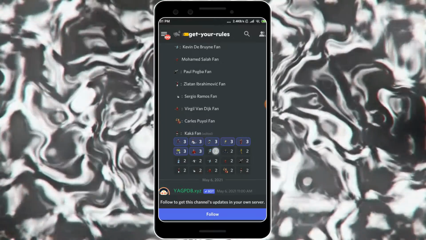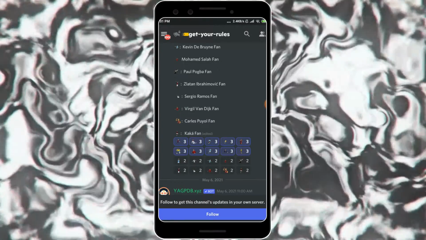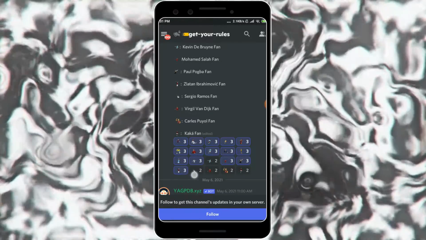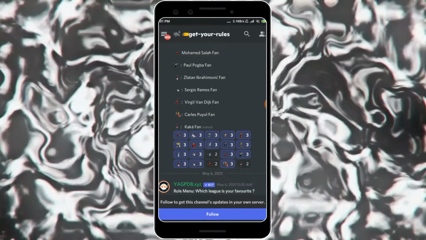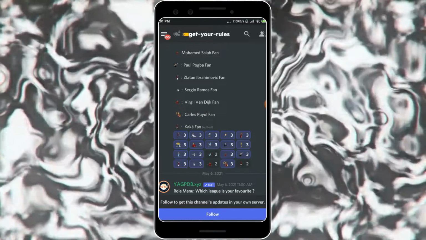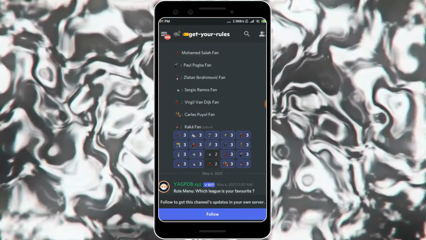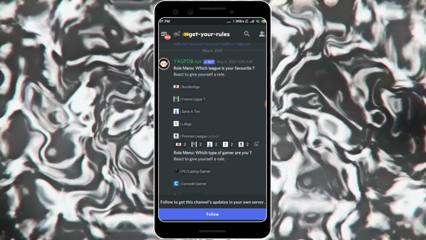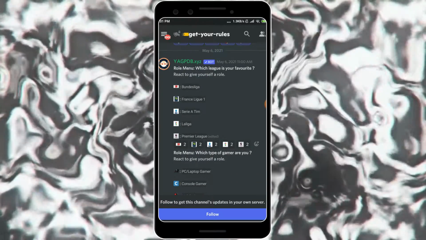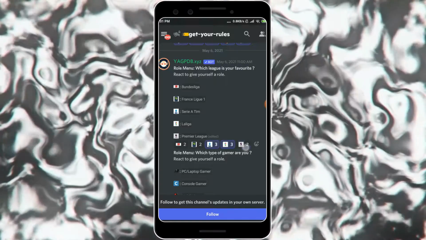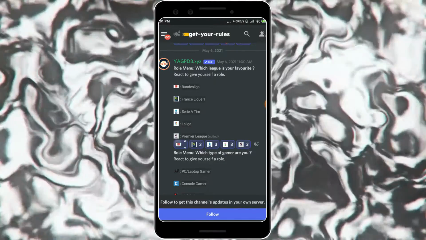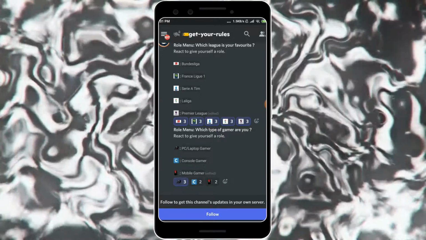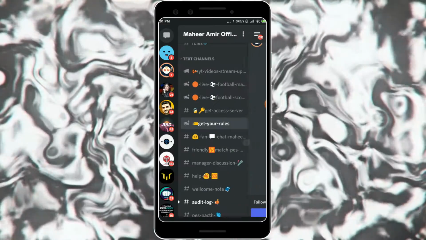You will find Kevin De Bruyne, Mbappe, Haaland, Pogba, Salah, Harry Kane, Riyad Mahrez, Kaká, Ramos, Puyol, Zlatan, Sergio Aguero, Van Dijk, all of them here. And then there are leagues, your favorite leagues you can also choose: Premier League, Serie A, Ligue 1, Bundesliga. And there is another thing, gaming. Which type of gamer are you? If you have a PC, then PC, console, then console, mobile, then mobile.